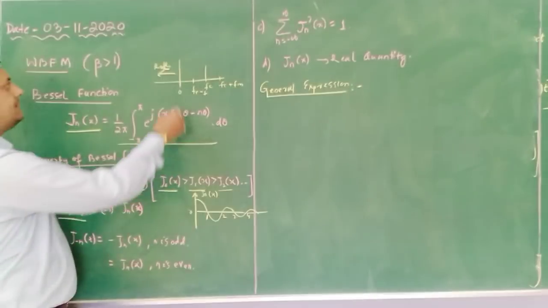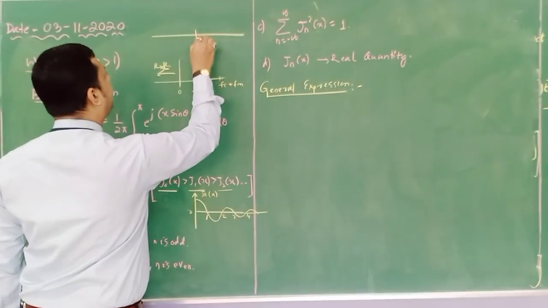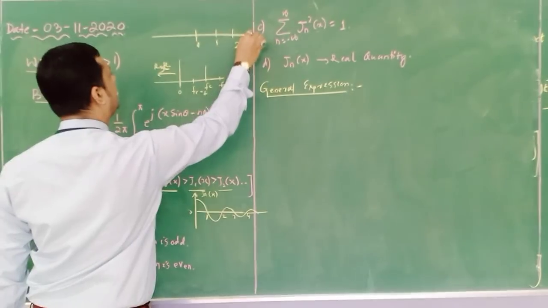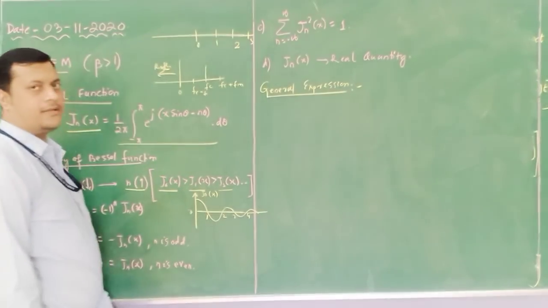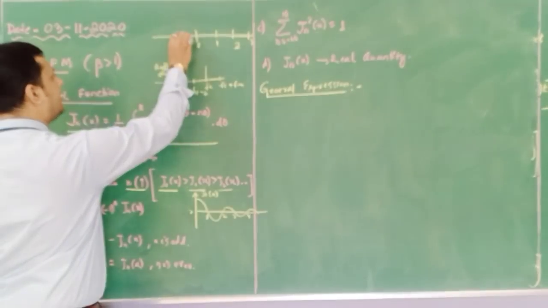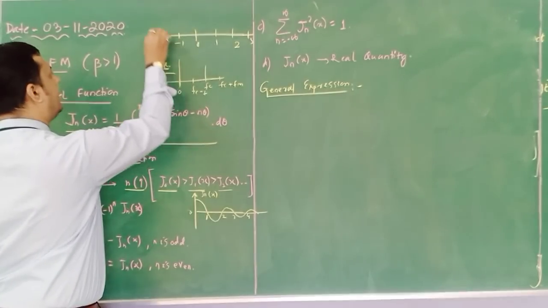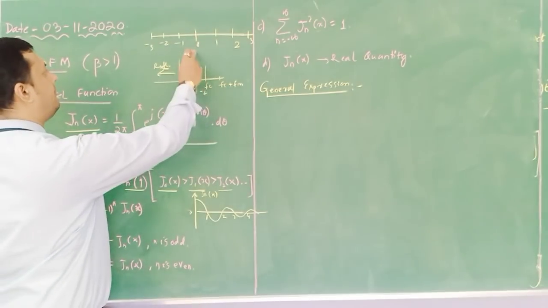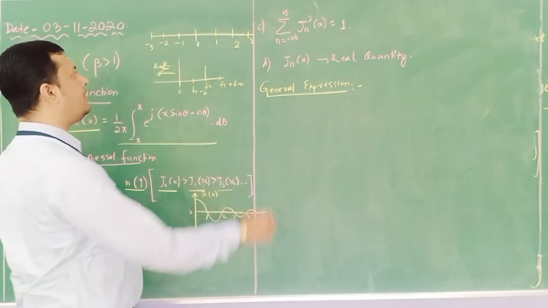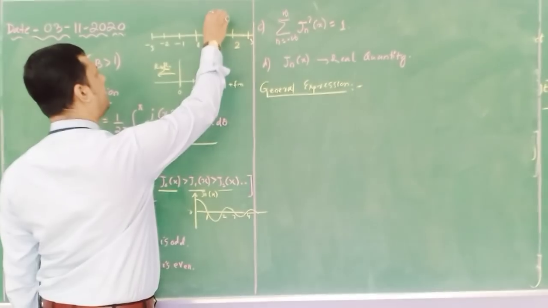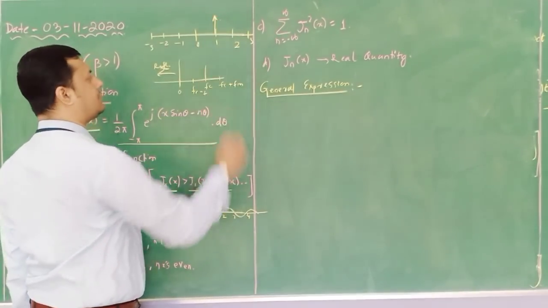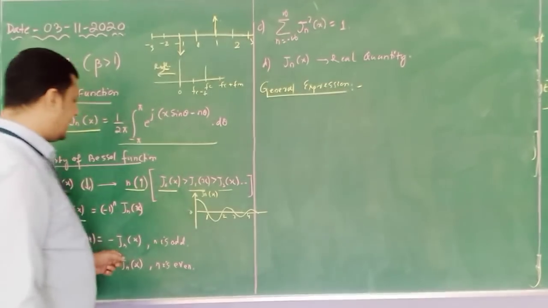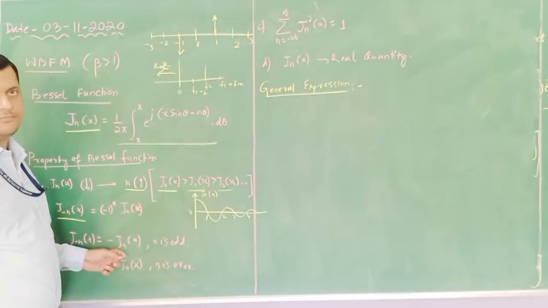That means if this is 0, here it is 1, here it is 2, here it is 3 on the right hand side. Similarly, minus 1, minus 2, minus 3 on the left. So if the amplitude at 1 is positive, the amplitude at minus 1 will be negative because n is odd.